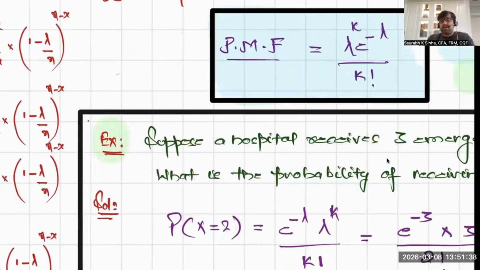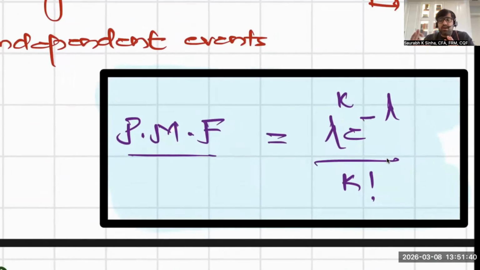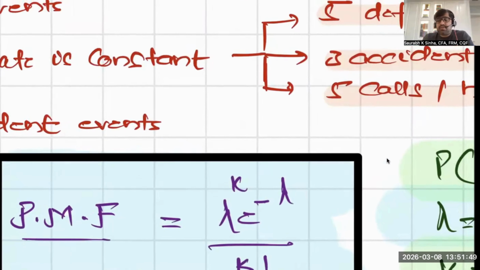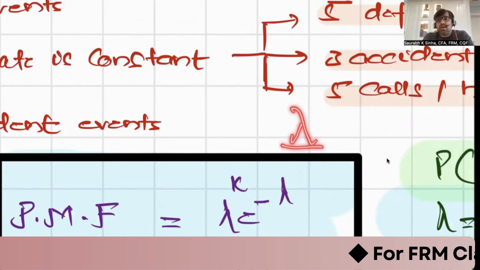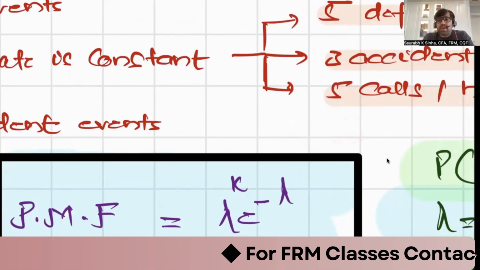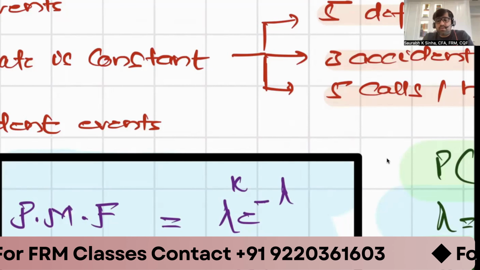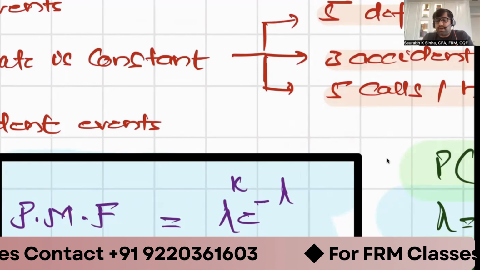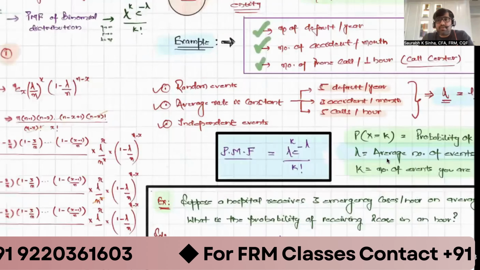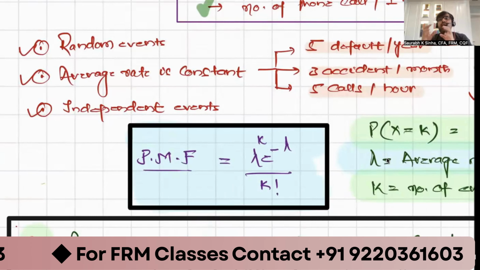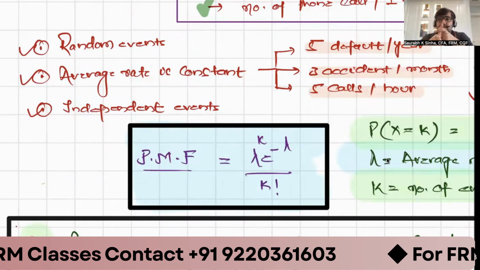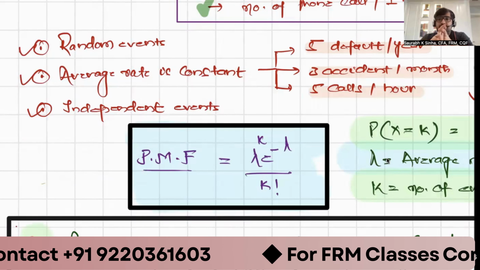Now this is not required, but I want to give you a glimpse of how you derive the probability mass function of Poisson distribution. It is derived from the binomial distribution itself. And then the question would be, what is the mean of Poisson distribution? It is lambda. What is the variance? It is also lambda. How can you find the variance? Summation of probability into x minus mu raised to the power 2. If you do that, you will get the variance as lambda. I don't want to enter into the derivation of variance, but now you have a method to derive the probability mass function and variance of Poisson distribution.